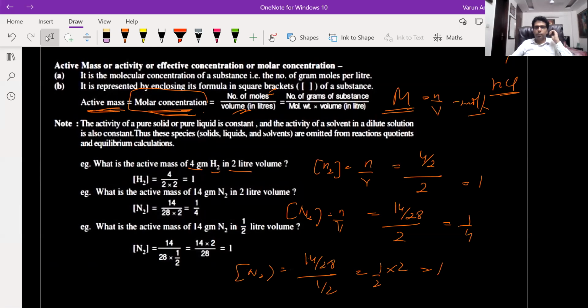Sir, could you please repeat why you did 4 by 2? First case, so this is number of moles. So number of moles is weight divided by molecular weight. So weight of Oh, yes. I forgot that.